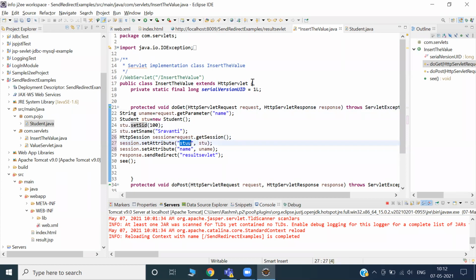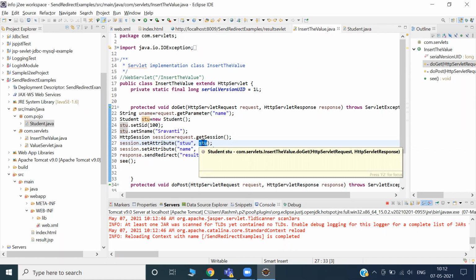But how will that servlet recognize this STU? It will recognize it by this name. This is a standard: first you put the name by which another person will recognize it, and if you open this parcel, you can see the exact value.